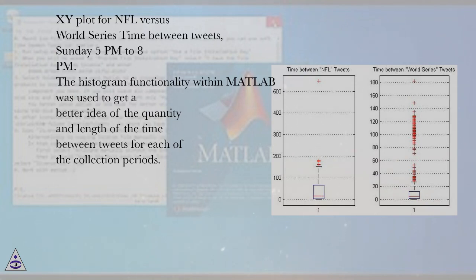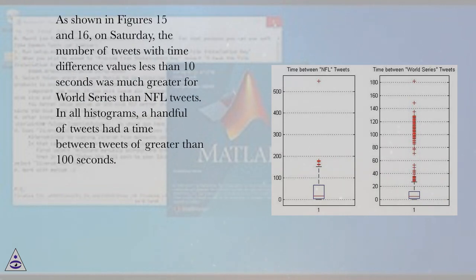to 8 p.m. The histogram functionality within MATLAB was used to get a better idea of the quantity and length of the time between tweets for each of the collection periods. As shown in figures 15 and 16, on Saturday, the number of tweets with time difference values less than 10 seconds was much greater for World Series than NFL tweets. In all histograms, a handful of tweets had a time between tweets of greater than 100 seconds.